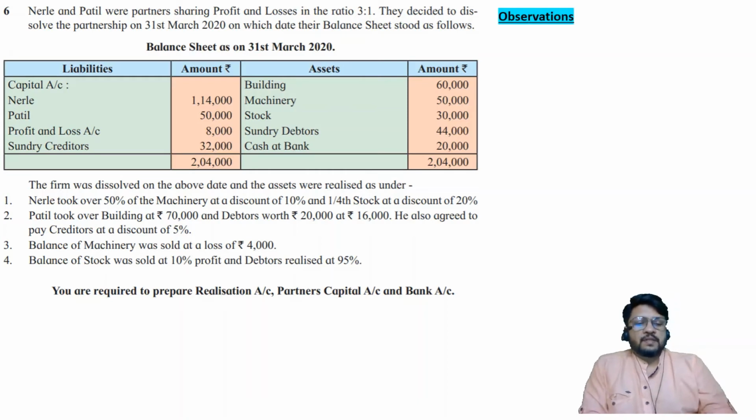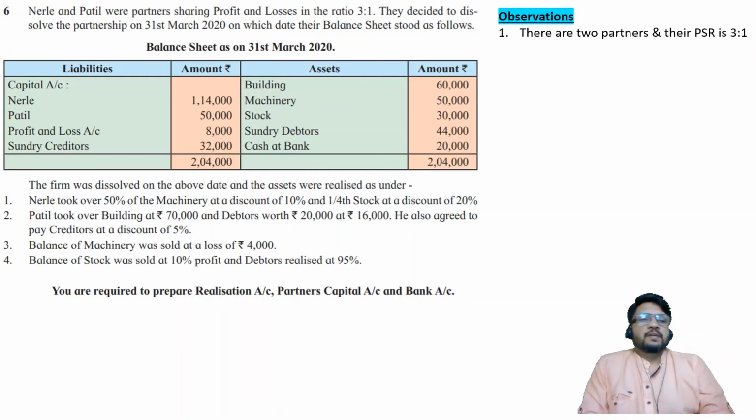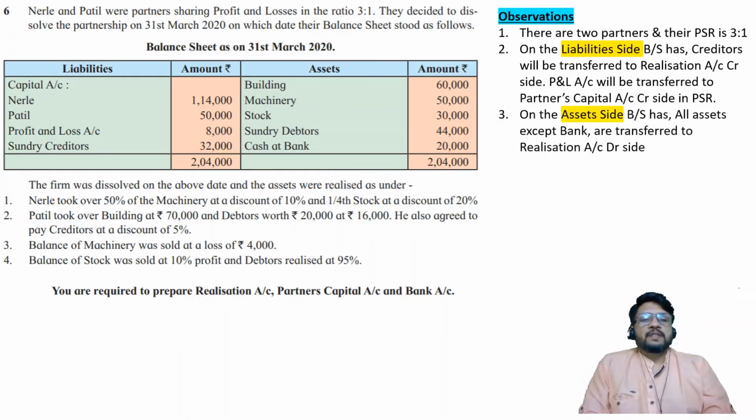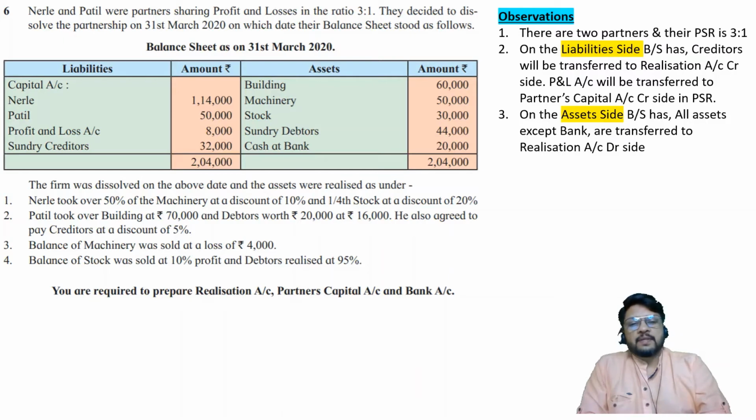Observations. What are the observations? There are two partners. Their PSR is 3:1. On the liability side, the balance sheet has creditors. They will be transferred to realization account credit side. P&L account represents past undistributed profit. It will be transferred to all the partners in their PSR. On the asset side, the balance sheet has all the assets without any difficulty. So all assets except bank will be transferred to realization account debit side. Bank will be transferred to bank account debit side.